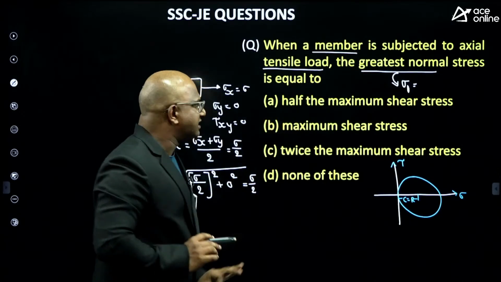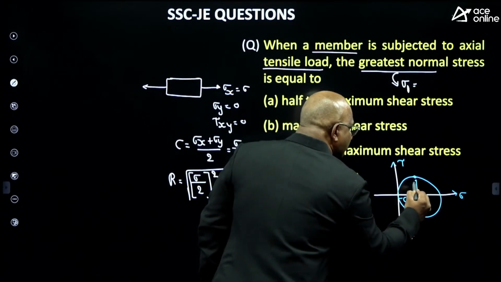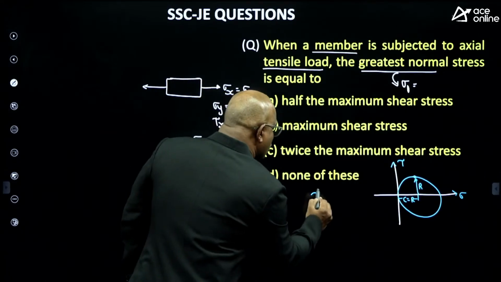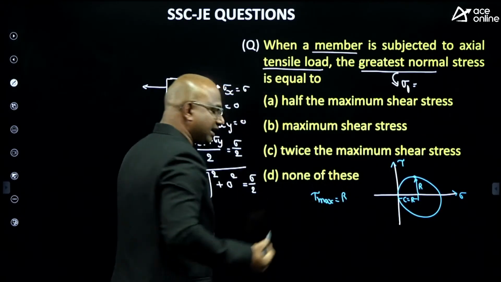Tell me, where is the maximum shear stress? This is the maximum shear stress. What is the maximum shear stress value? I can say it is the radius of the Mohr circle. I can say, guys, tau max equals how much? The radius of the Mohr circle. Am I correct or not, sir?